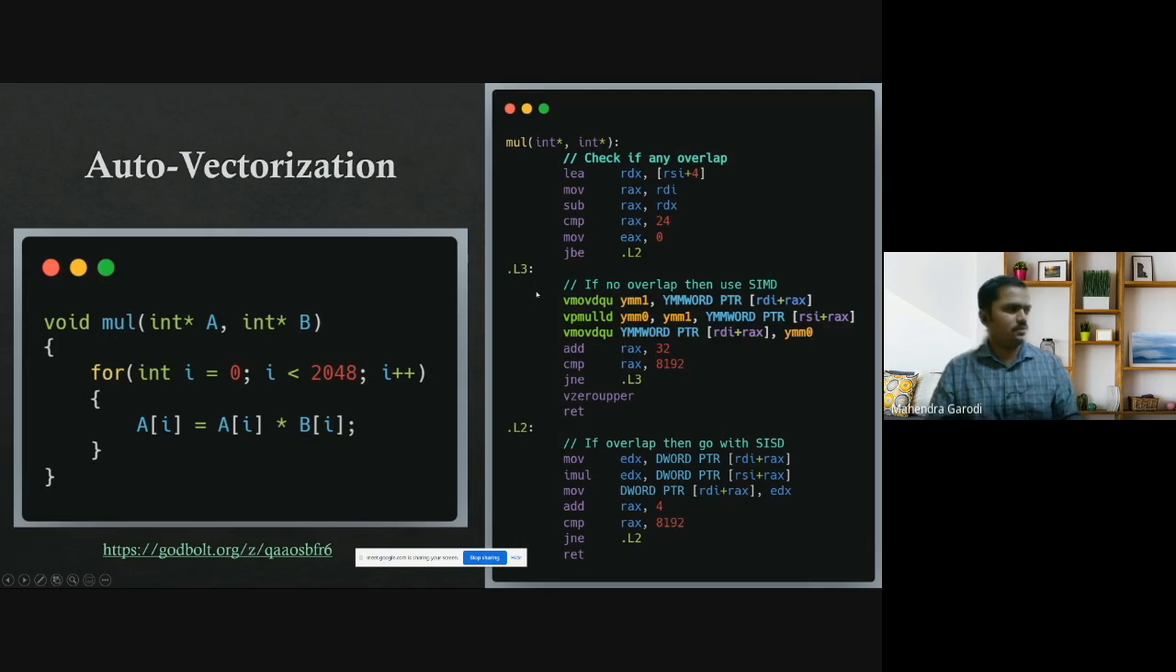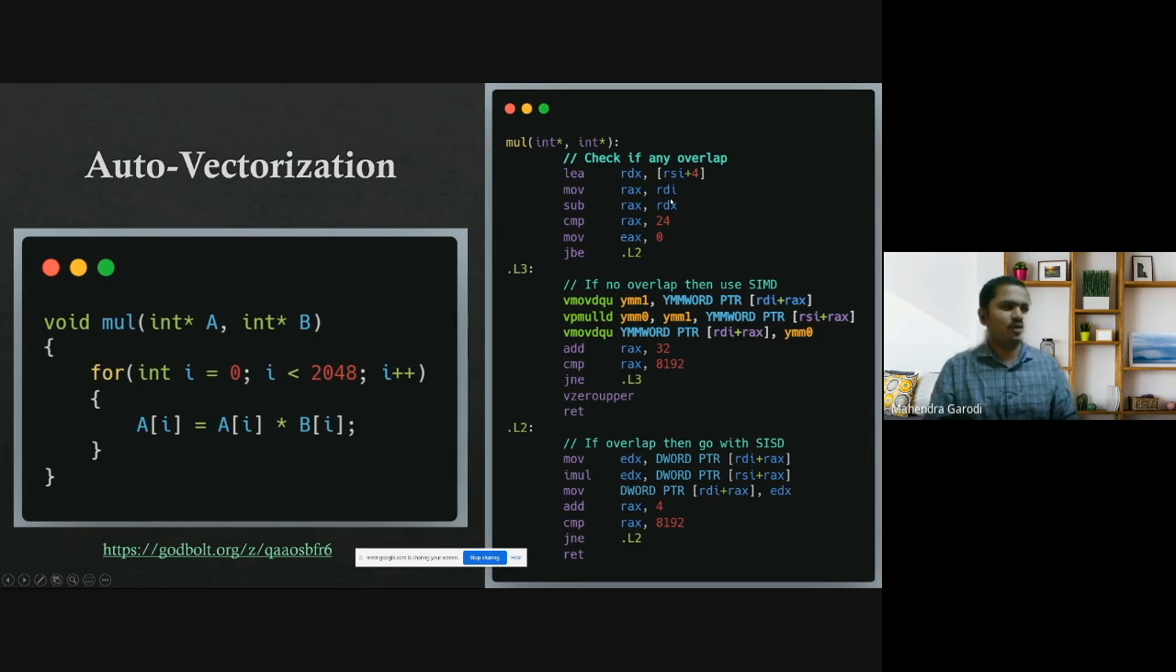Sorry. So now here you can see I have written this code again. Here I have hard coded the value, but don't worry, we'll talk about cases where we don't know the loop count as well. And I have passed some options to the compiler, and then I was able to get some vectorized code. So in this vectorized code, it first tries to check if there is an overlap.